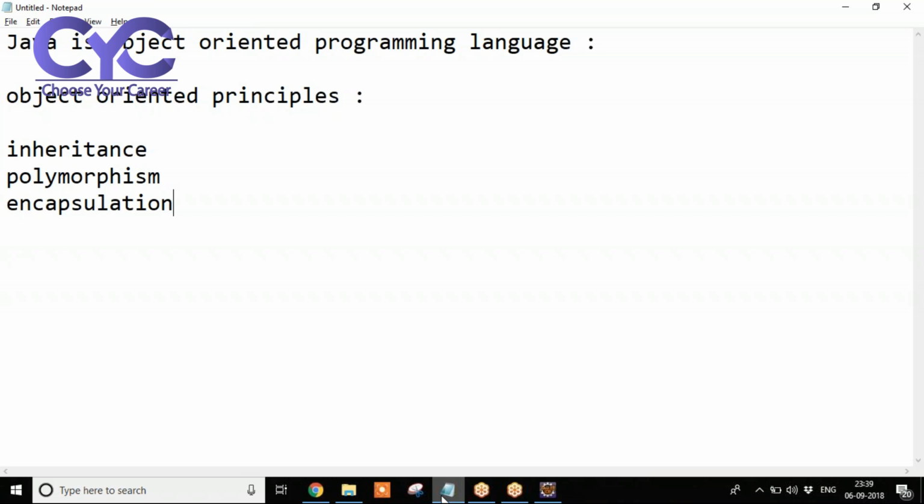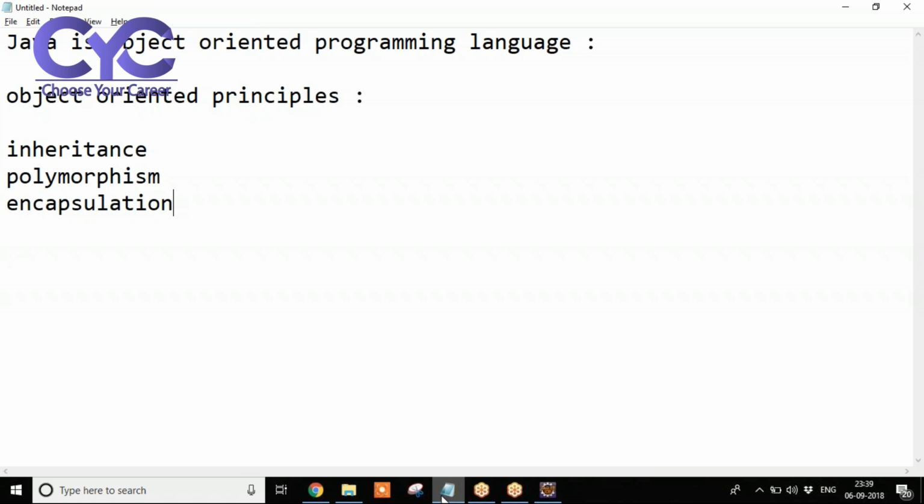Object oriented principle means you should get into your mind only these three things: inheritance, polymorphism, and encapsulation. Sorry, first is inheritance, polymorphism, and encapsulation. No abstraction concept in object oriented principles.